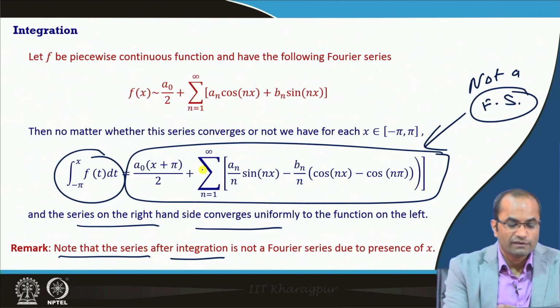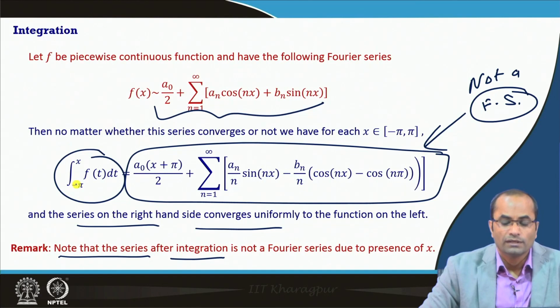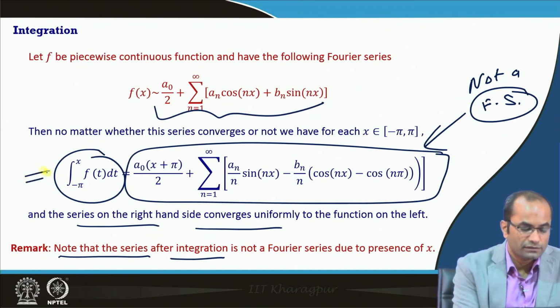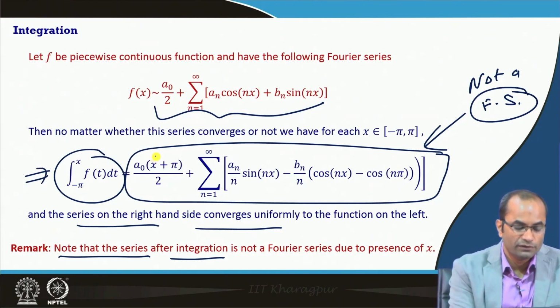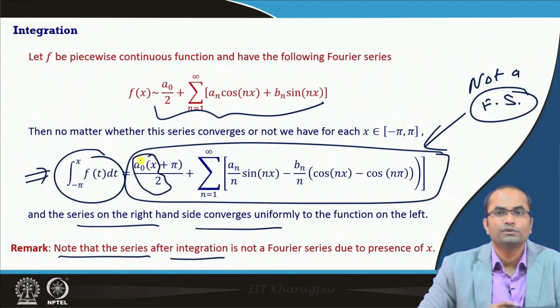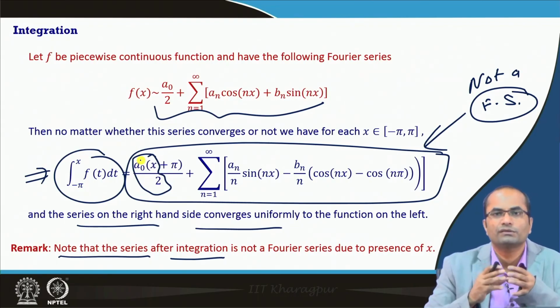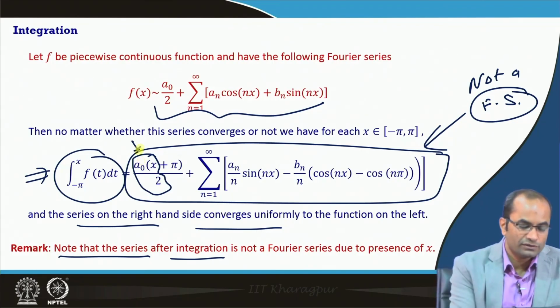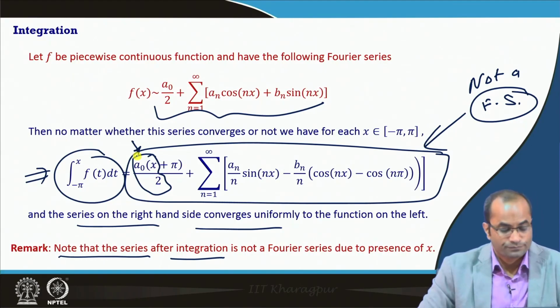So, though the result is valid that we can integrate both the sides and we have the equality in the new relation, this is not the Fourier series of the function sitting on the left hand side. Indeed, this is not at all a Fourier series, because a naught x by 2 is appearing in the series, but in the Fourier series we have either a constant term or the terms with sine and cosine. So, here we have this term, for instance a naught x by 2, which is not supposed to be there in the Fourier series.